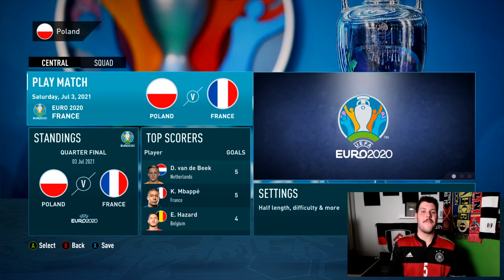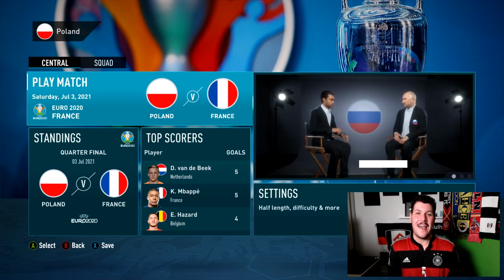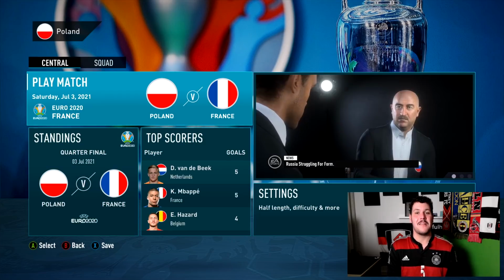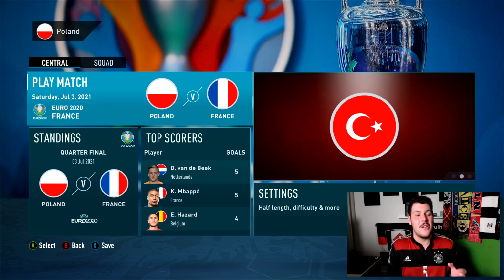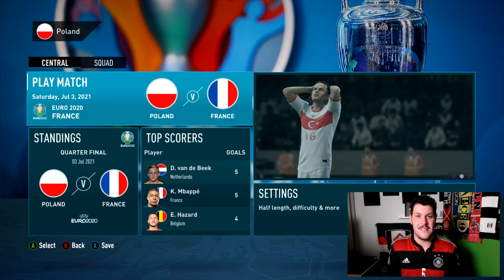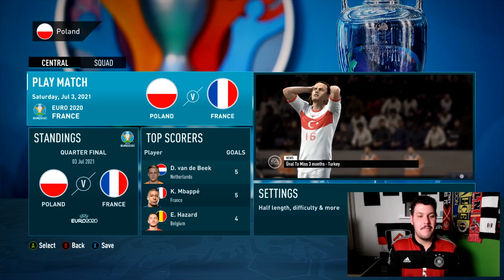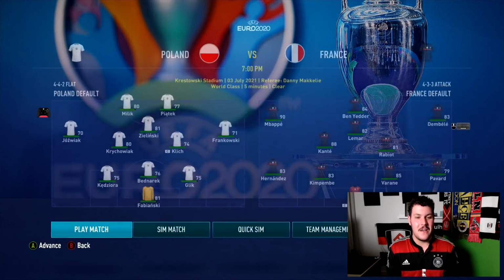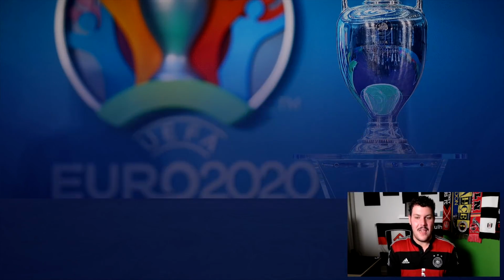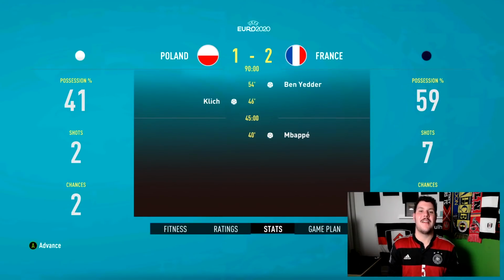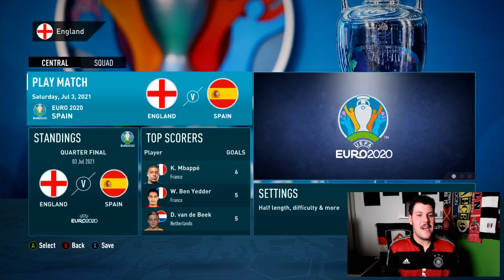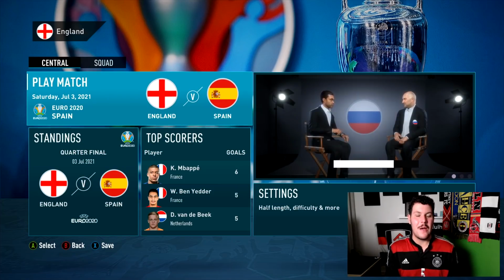We've already seen France eliminated at the hands of a massive underdog in Switzerland in real life, but please Poland, take Switzerland's place. Get the job done, please Poland. Come on, no Lewandowski, but let's see if it's no worries as Poland face France, and it is France headed to the semi-finals of Euro 2020. Will it be coming home, or will Spain continue their red hot form here?